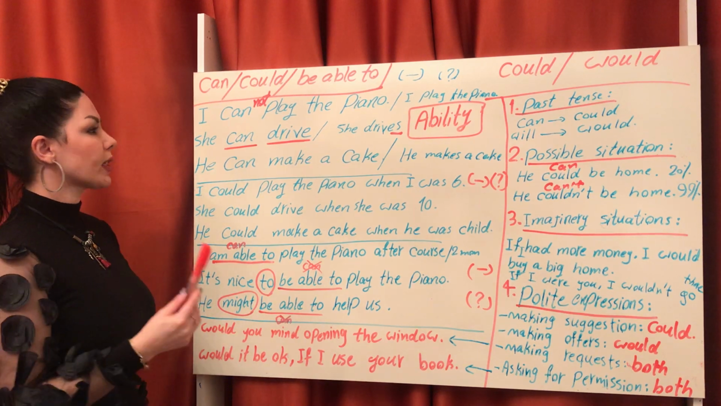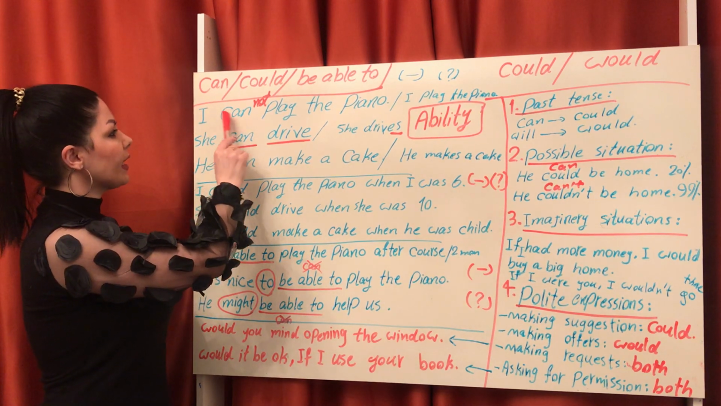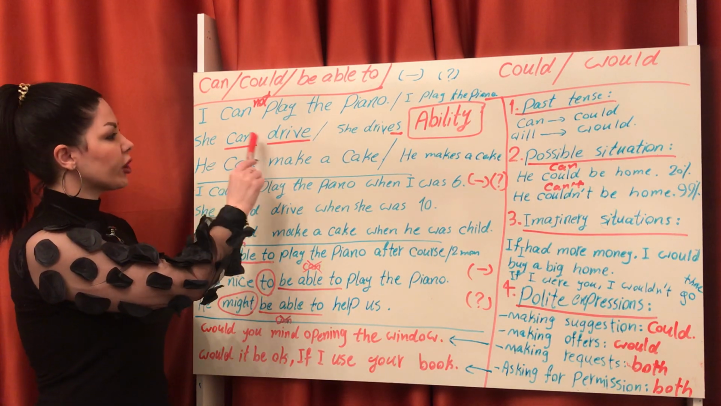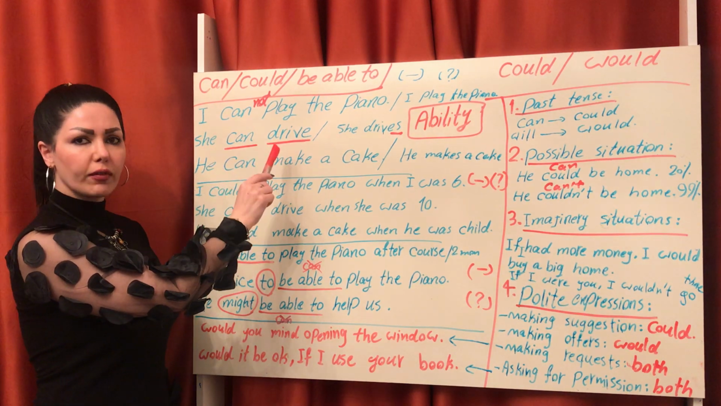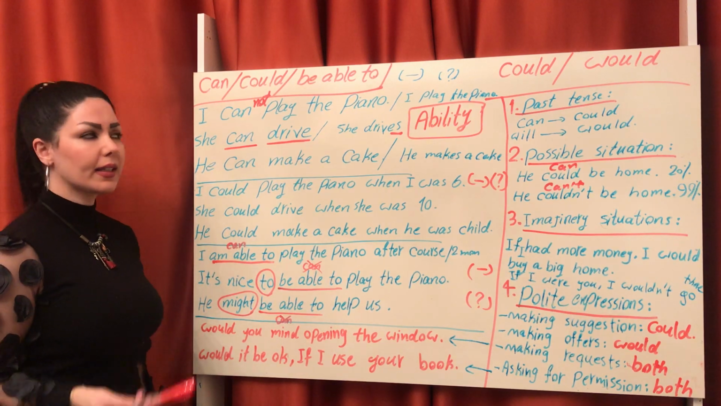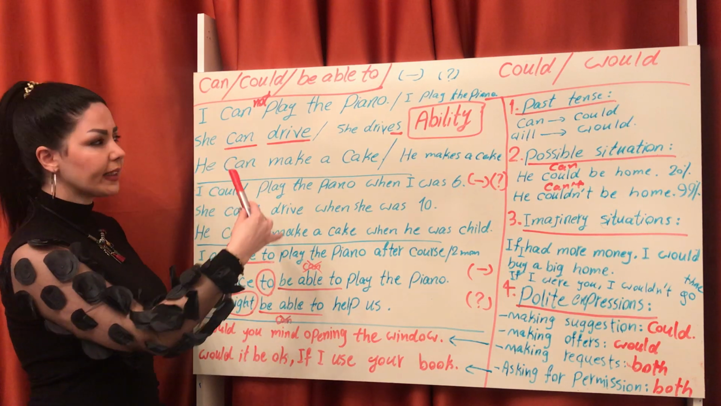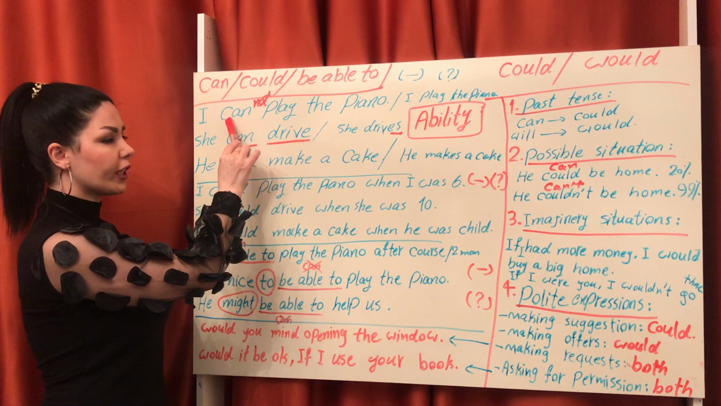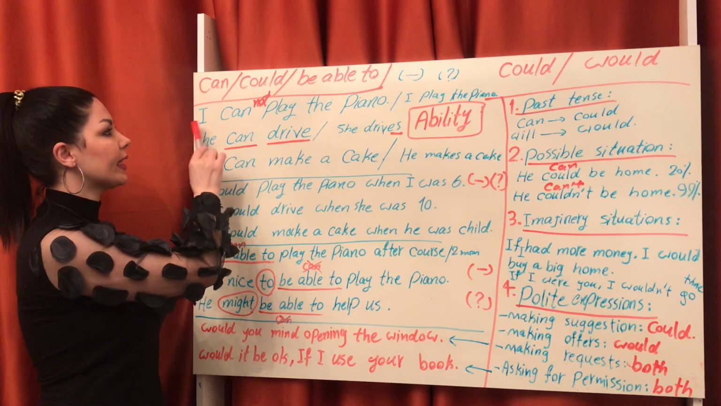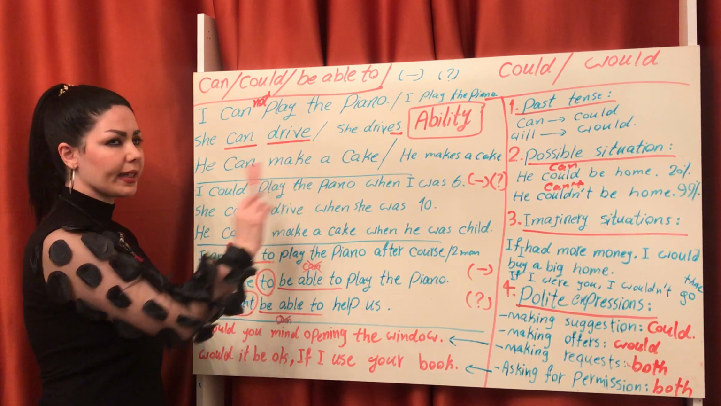About questions, we just use can at the beginning of the sentence. Can you play the piano? Can she drive? Or can he make a cake? So, for positive, can comes after the subject. For negative, we add not after can. For questions, can comes before the subject. Can I play the piano? Can she drive? Can he make a cake?